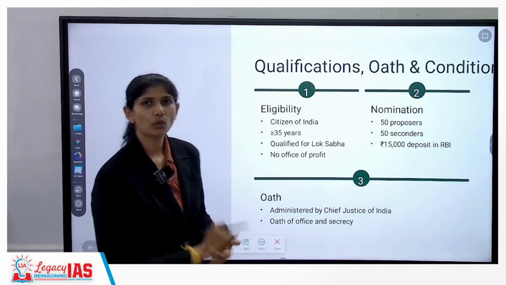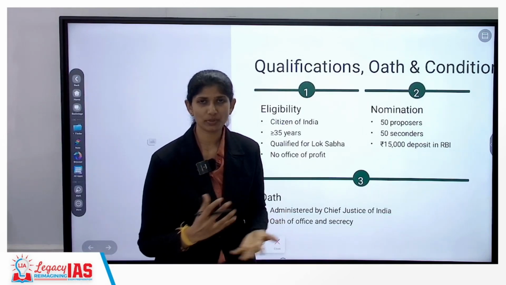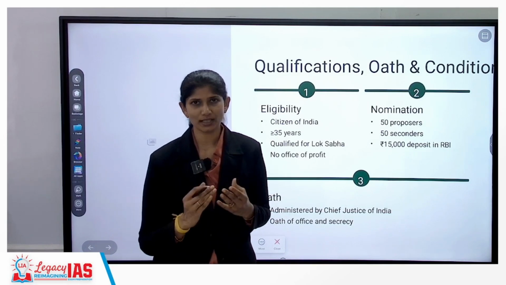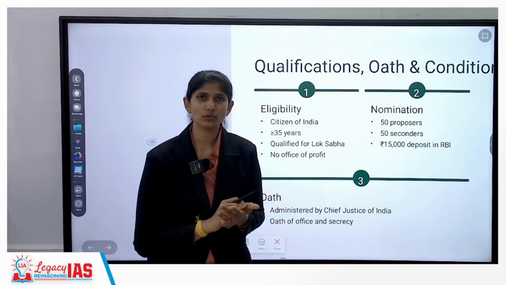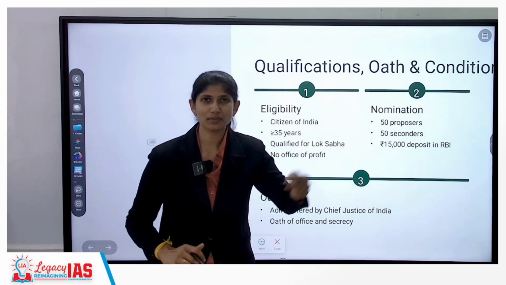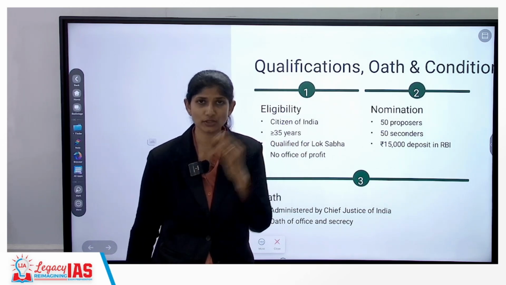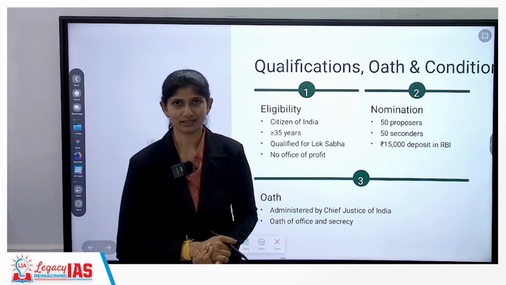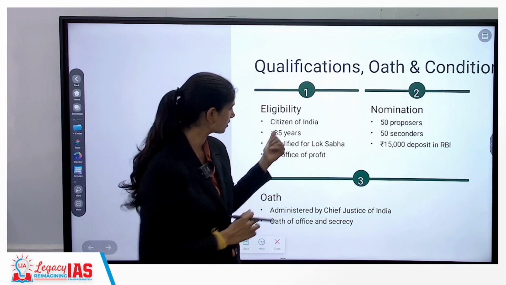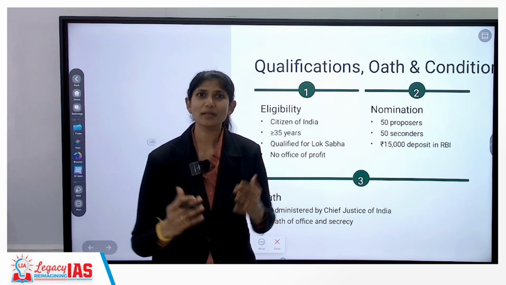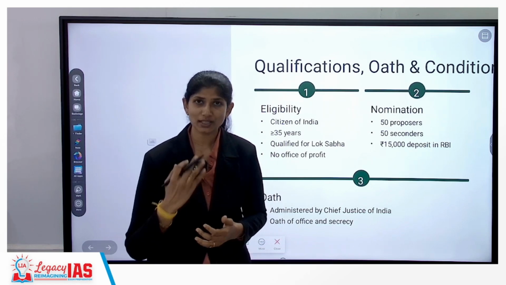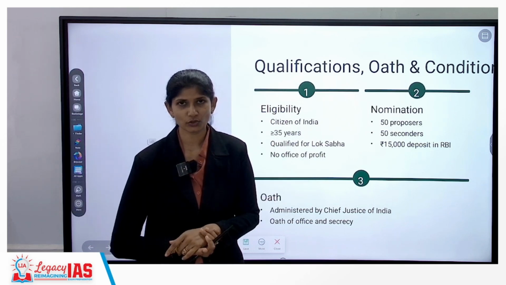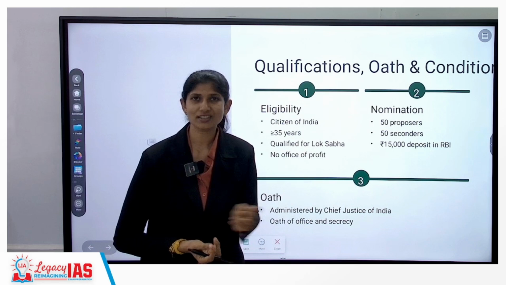Now, what are the qualifications or eligibility criteria to become a president of India? Again, so as to keep it not in a form which will be as to any particular family, hierarchy, caste or clan only should become the head of state, we have kept it in a more republic manner. Understanding? Anyone who meets this condition will be able to become the president of India. Then what are those provisions? First and foremost, he should be of 35 years of age. He or she should be a citizen of India.